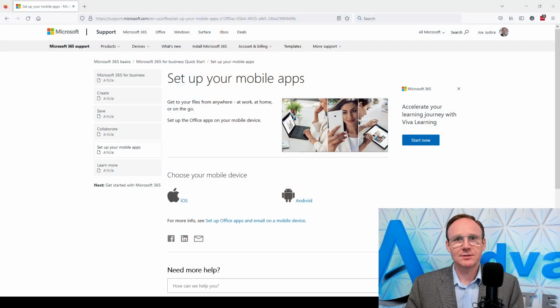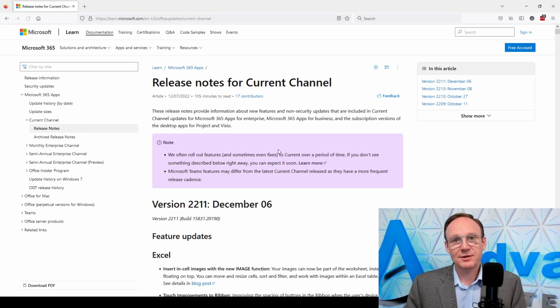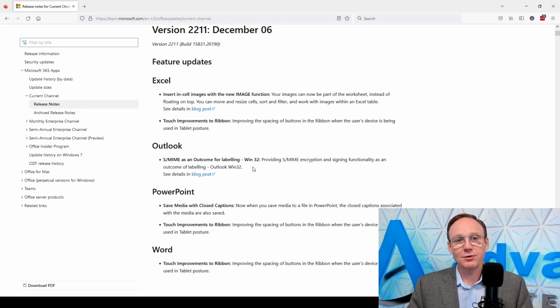And then finally, the last article here on the basic introduction to Microsoft 365 is learning more about Microsoft 365. And there's all kinds of great stuff here that you can use. Some training material that's available that we're going to be going through the rest of the week. What's new and setting up Office apps, emails, and all that kind of stuff. Let's take a look at what's new with Microsoft 365. And you can see here, this is the direction of where things are going and what's going on with Microsoft 365. You can see this was just updated on the 7th. And you can see what's in the roadmap, what's being planned, what's been changed.